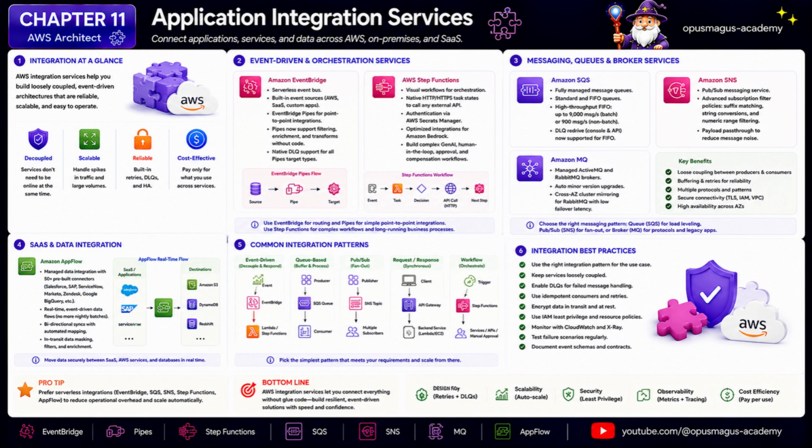The bottom line is simple. Integration services let systems communicate without becoming tightly coupled. Prefer managed integration, where it removes boilerplate glue code. Use queues to buffer work, topics to fan out, event buses to route business events, workflows to manage state, brokers for legacy compatibility, and AppFlow for SaaS data movement. Good application integration is what lets distributed systems stay reliable, scalable, and understandable.